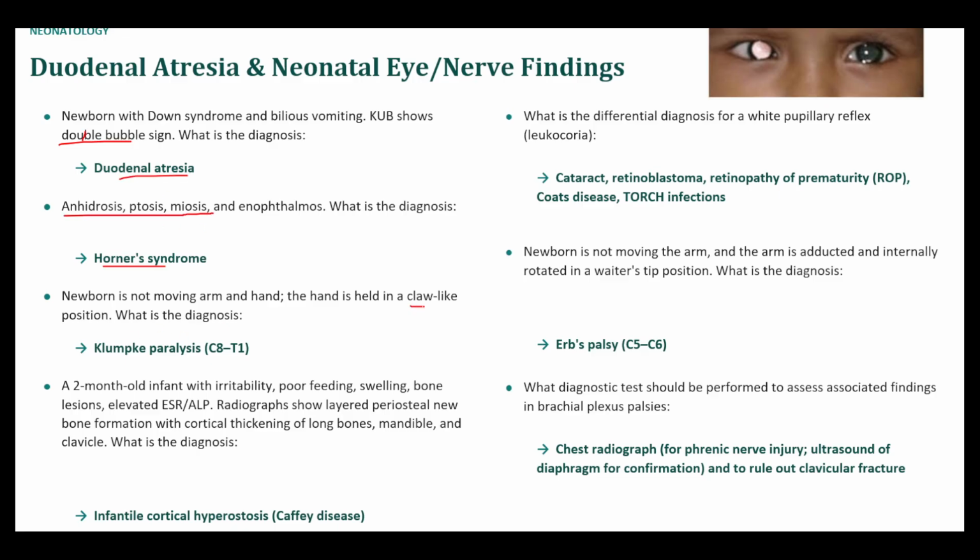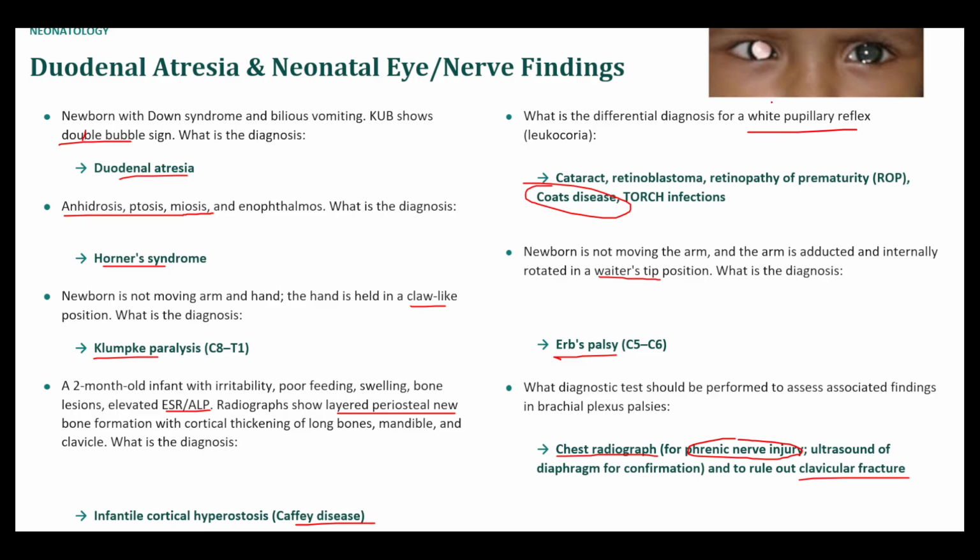Claw-like position, think of Klumpke paralysis or Klumpke palsy. The layered periosteal new bone formation with elevated ESR, ALP, that's Caffey disease or infantile cortical hyperostosis. White pupillary reflex, think of cataracts, retinoblastoma, retinopathy of prematurity, and TORCH infection, as well as this thing called Coats disease, which I don't remember. Erb's palsy is waiter's tip, and then if you see brachial plexus palsies, do a CXR to rule out clavicular fracture. And also for phrenic nerve injury, which I forgot about. You can do an ultrasound of the diaphragm for that.